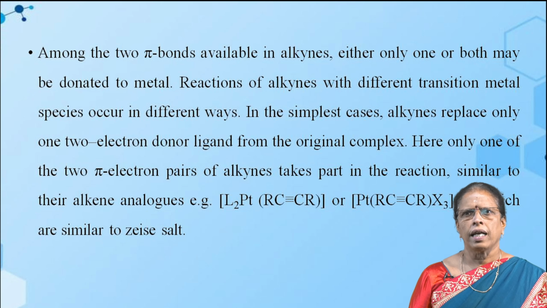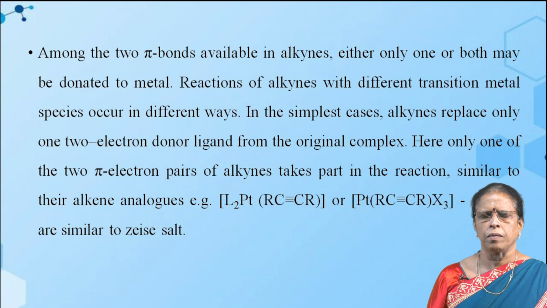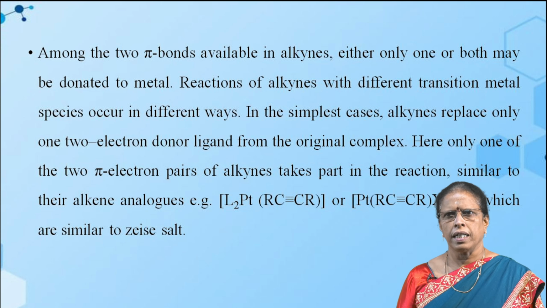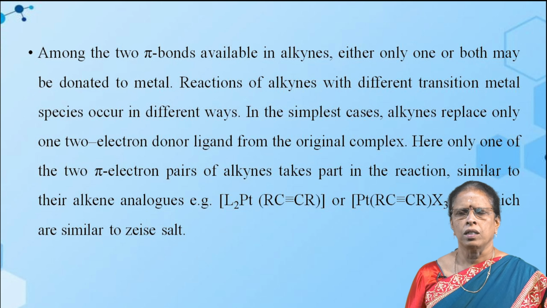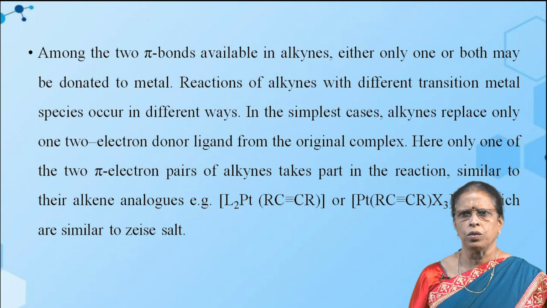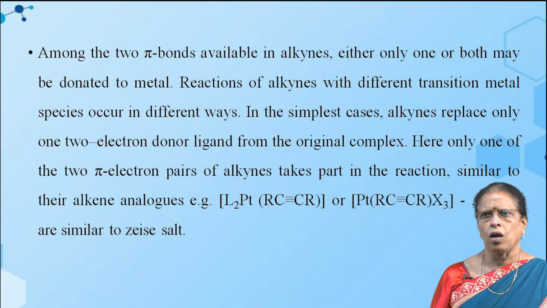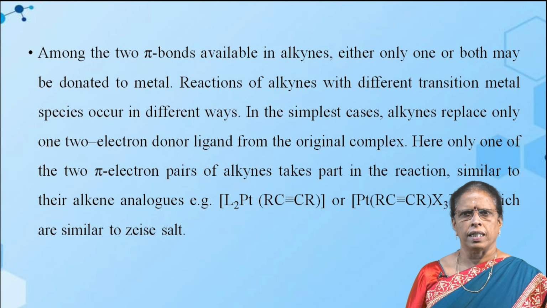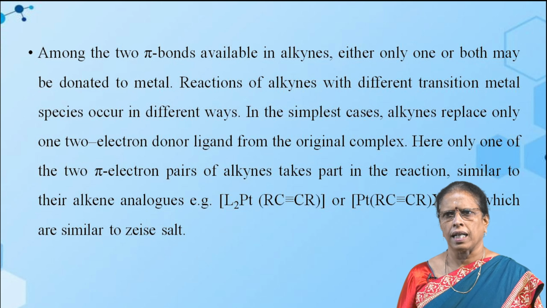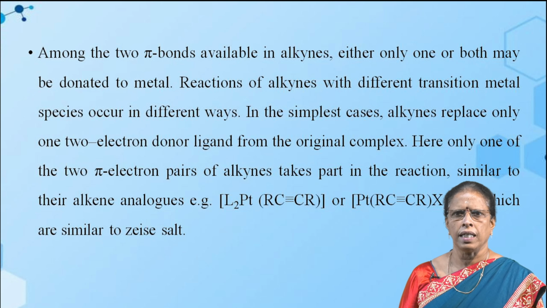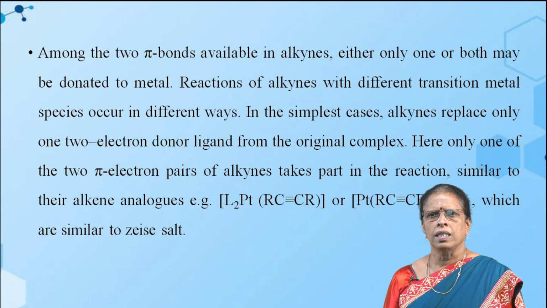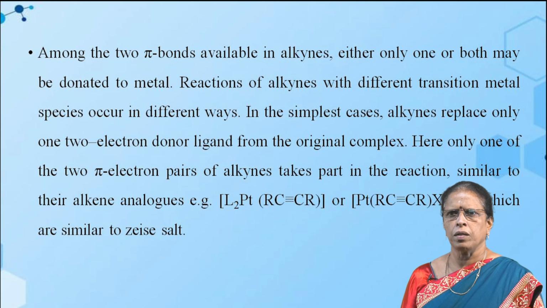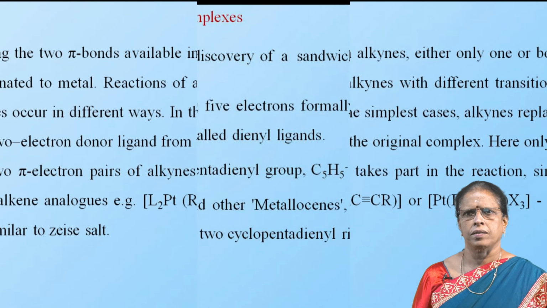Among the 2 pi bonds available in alkynes, either only one or both may be donated to the metal atom. Reactions of alkynes with different transition metal species occur in different ways. In the simplest cases, alkynes replace only one 2-electron donor ligand from the original complex. Here only one of the 2 pi electron pairs of the alkyne takes part in the reaction. Similar to their alkene analogs, for example L2Pt(RC≡CR), RPt(RC≡CR)X3, which are similar to that of Zeise's salt.